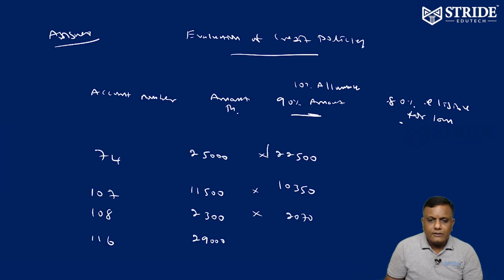If you multiply by 90%, you will be getting these figures. Similarly, 29,000 into 90%, you will be getting 26,100 rupees.